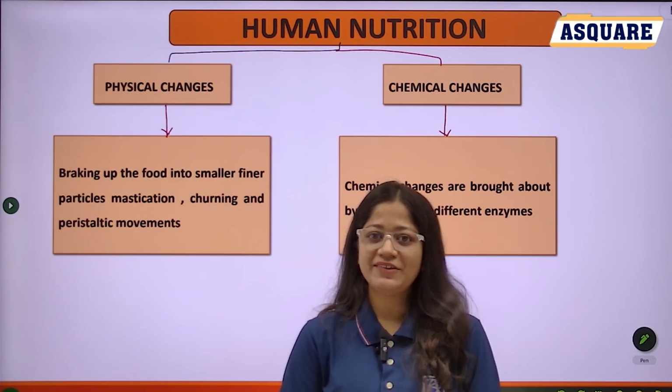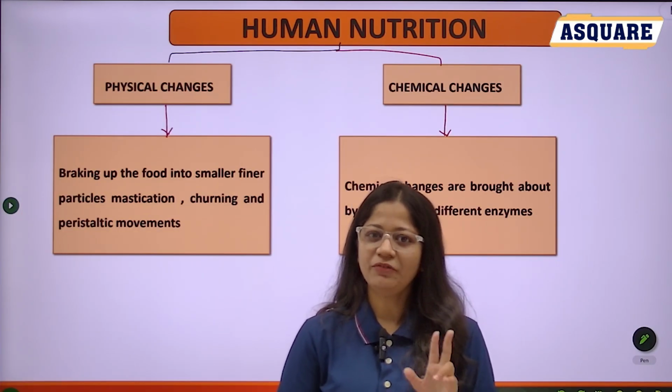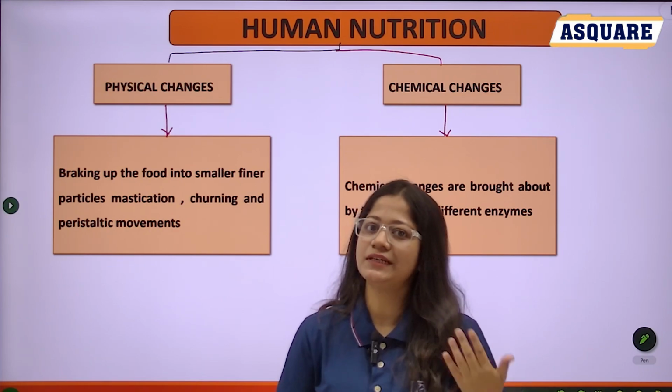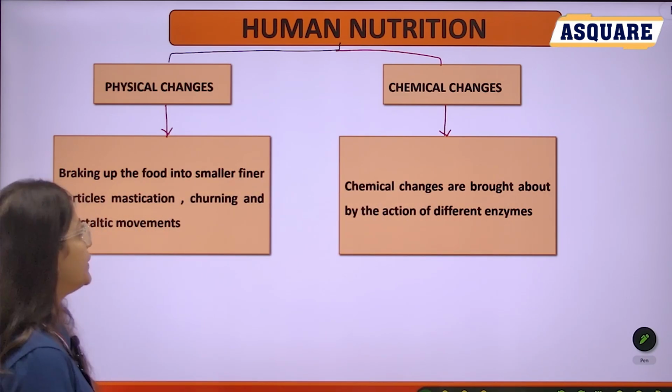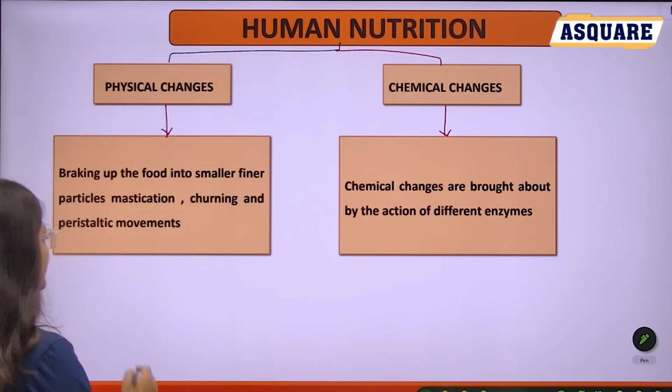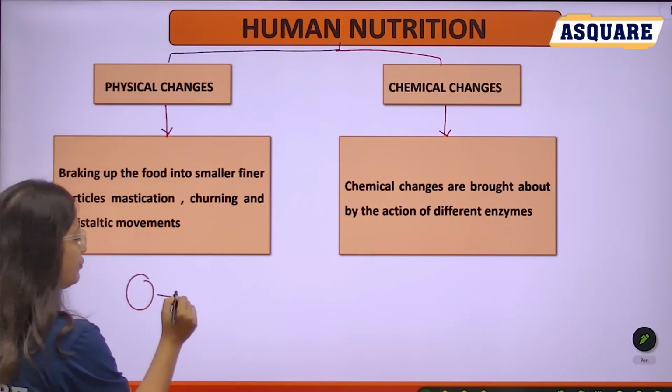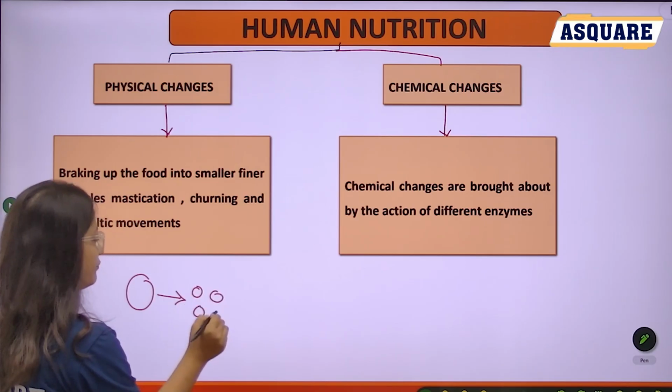In human digestion, there are two kinds of changes. The first one, physical change, and the second one is chemical change. See, physical change means that large food particles are broken down into smaller ones.